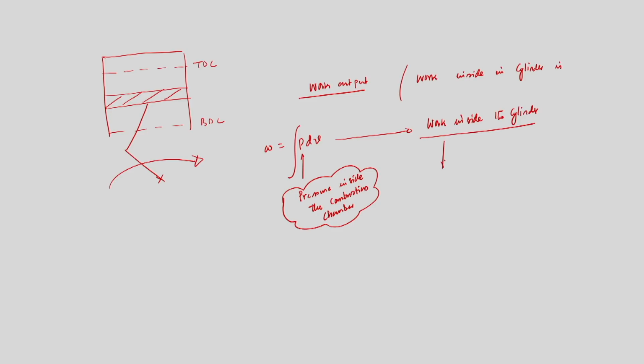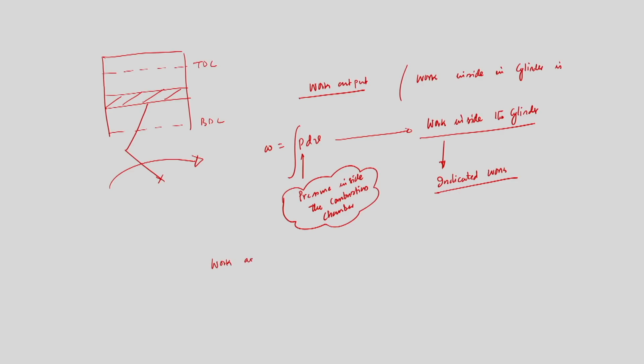This work is known as indicated work, very important. That means the work we are calculating using P dV, or from the area under the process lines on PV coordinates in an indicator diagram, will be the indicated work.